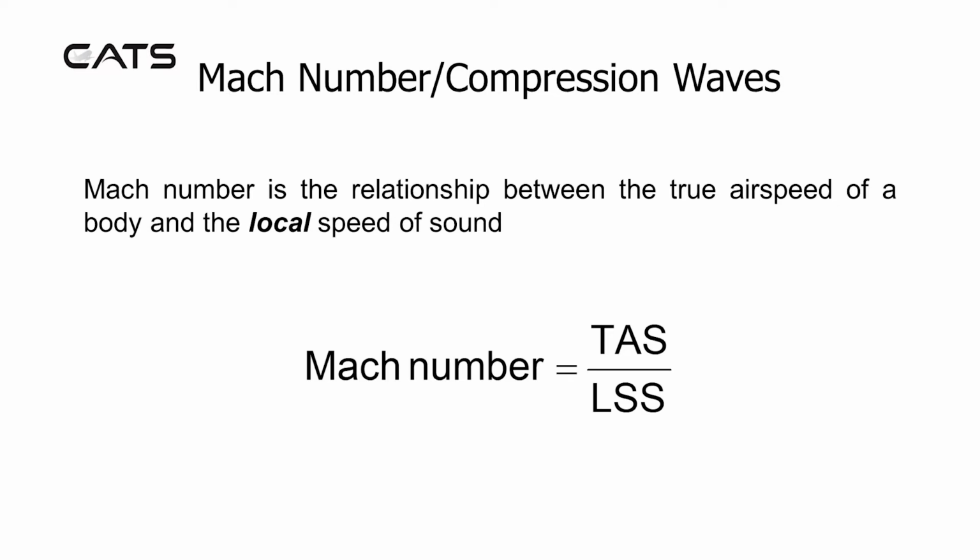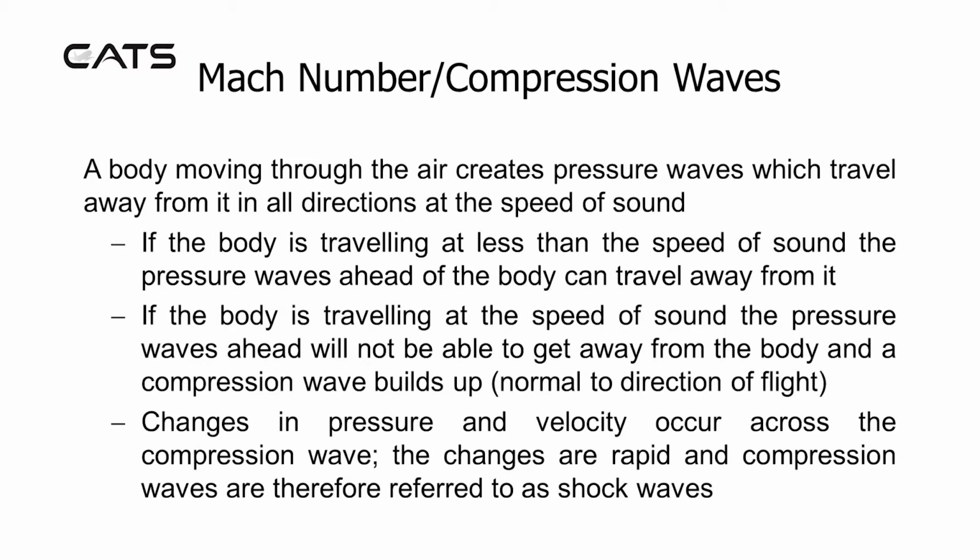Mach number. Mach number is the relationship between the true airspeed of a body and the local speed of sound. Mach number compression waves. A body moving through the air creates pressure waves which travel away from it in all directions at the speed of sound.